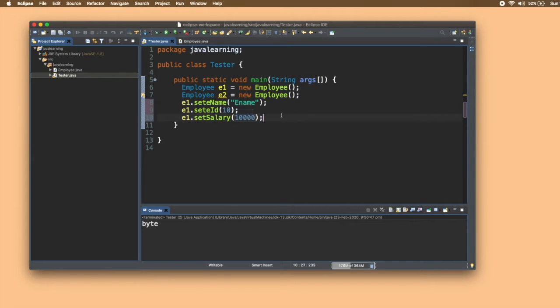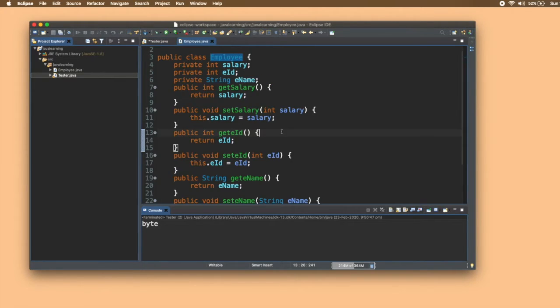So there you go. For each and every object, we have to call the set methods. Now this becomes very hectic, and to counter that, we have the concept of constructor. Now what are constructors? Let's understand.